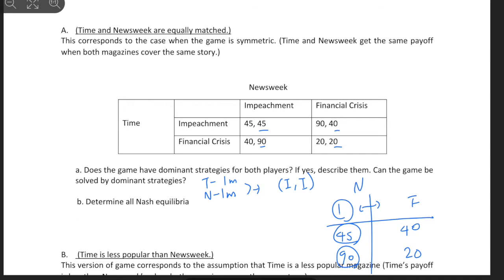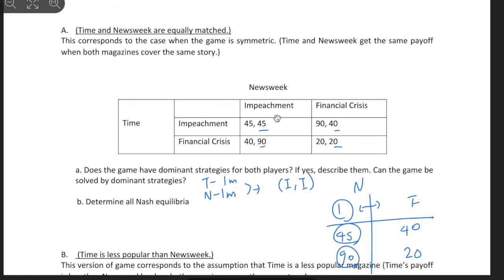Okay, B, determine all Nash equilibria. So when we're talking about the Nash equilibrium, we talk about what? When the opponent chooses impeachment, right? When Newsweek chooses impeachment, what will be the better option for Time? And if Newsweek chooses financial, which one is better for Time, right? So let's see.